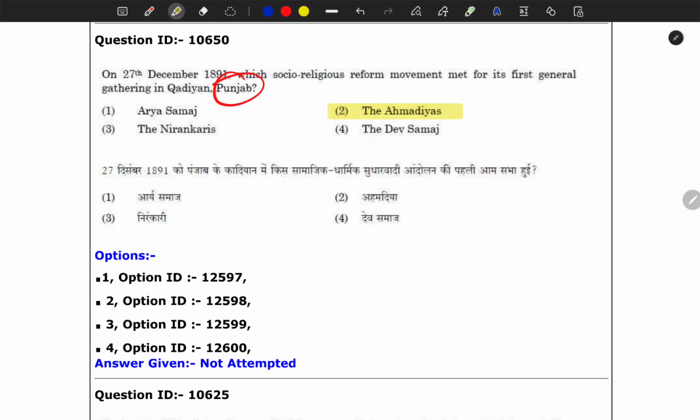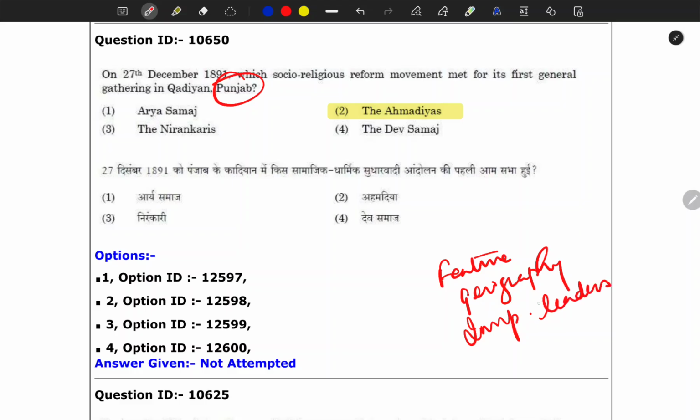With this question, you should focus on the socio-economic and religious reform movements. In modern India, these movements are important: their features, geographical area, important leaders, and if there was some famous incident which was important for our consciousness or the anti-colonial movement.